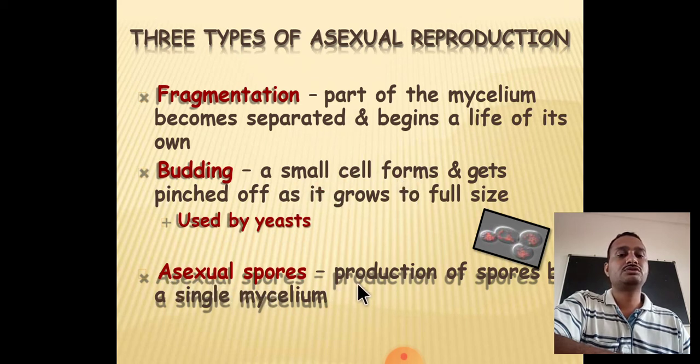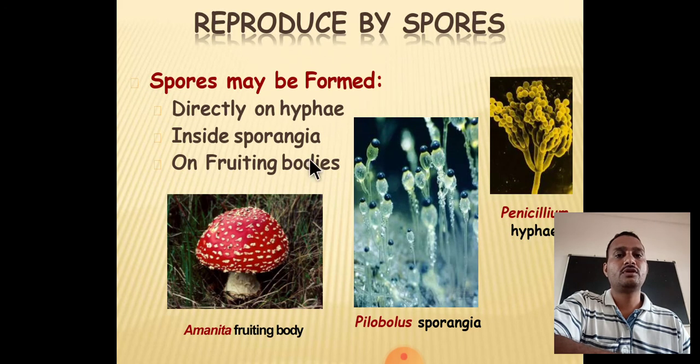The third method is asexual spores. There are different types of spores. These are all asexual reproduction methods: fragmentation, budding, and asexual spores. Spores may be formed directly on the hyphae. You can see here the Pilobolus sporangia. This is the sporangiophore, and this is the sporangium which contains spores.